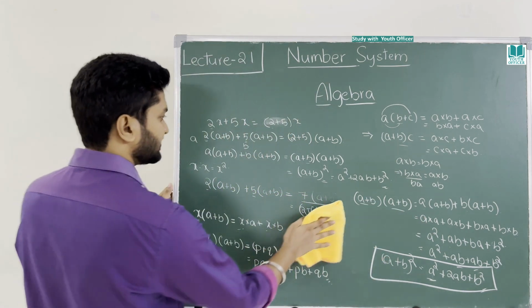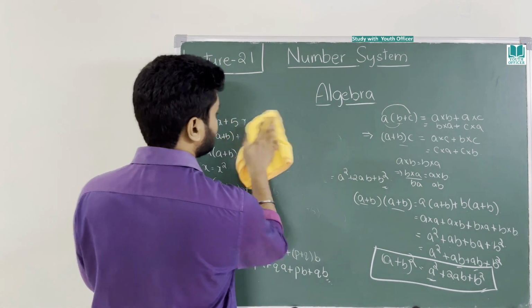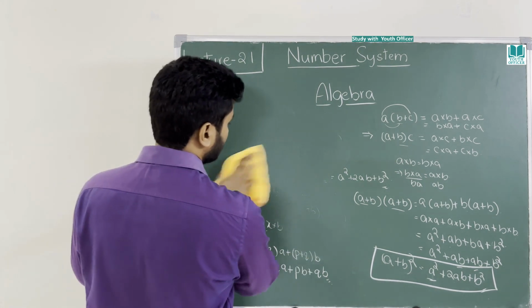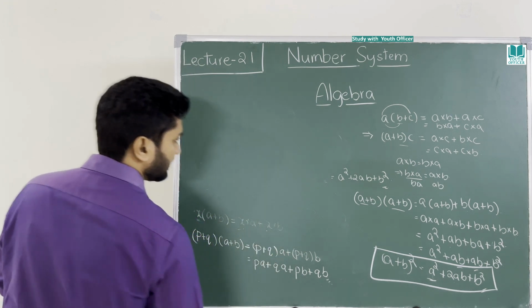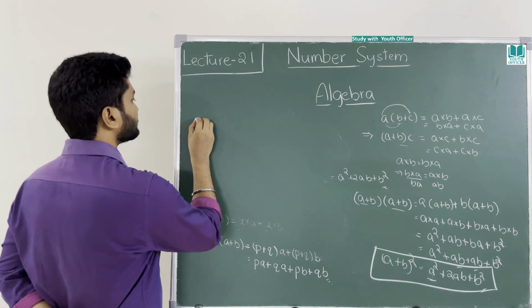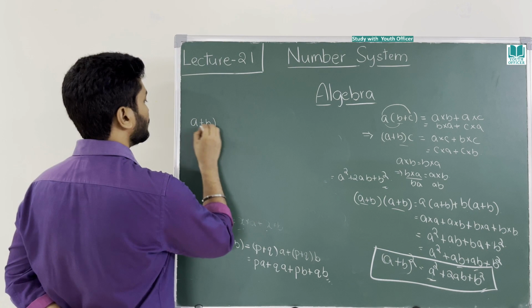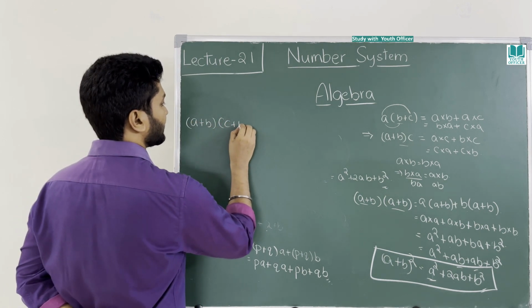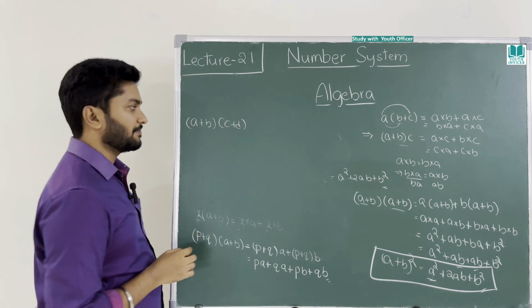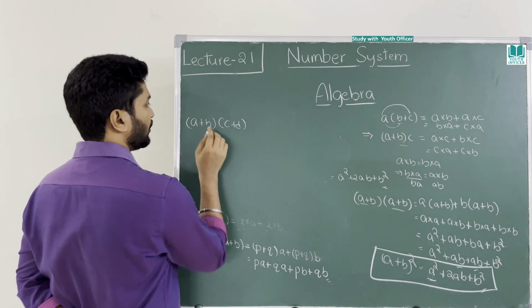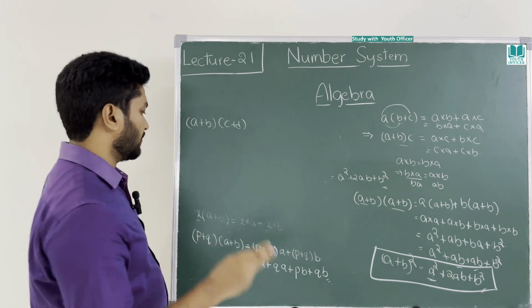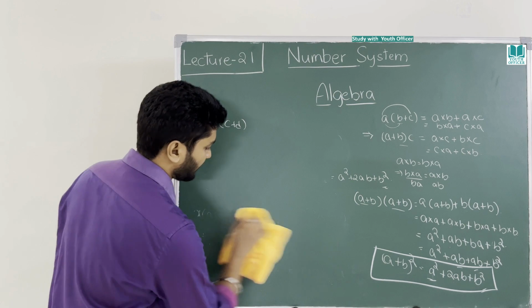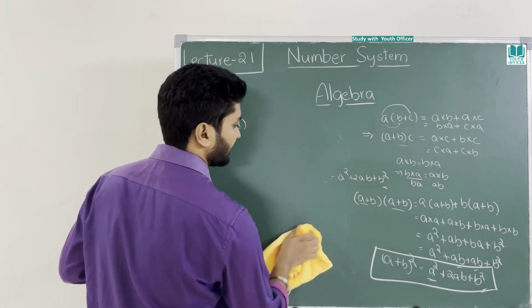I will show one more example here. Breaking, because a plus b both are similar. What if you take some other number like (a + b) × (c + d)? How do you break this kind of expression? You can break it in two ways. Okay, please concentrate properly. I will explain right away.